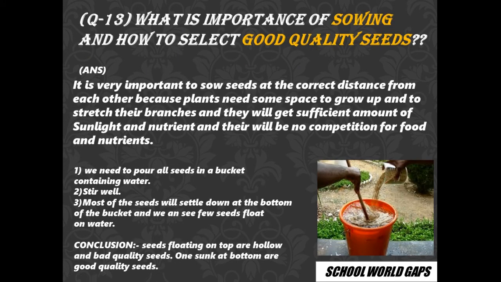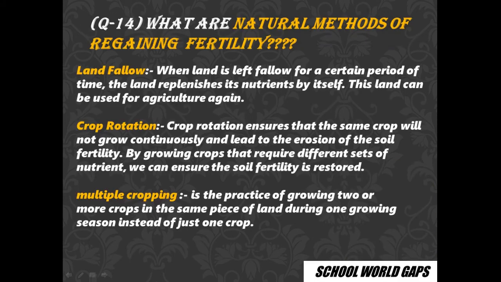Question number 13: what is the importance of sowing and how to select good quality seeds? Sowing is very important. If you don't sow seeds, how will you get the crop? It will not germinate. So sowing of seeds is very important for crop production. To check for good quality seeds, first we pour all the seeds in a bucket containing water. We stir it well, and most of the seeds will settle down at the bottom. These are healthy seeds, and the ones that are floating on top are bad quality. They are hollow and eaten by insects. So the ones floating on top are not good, but the ones which sink are good.